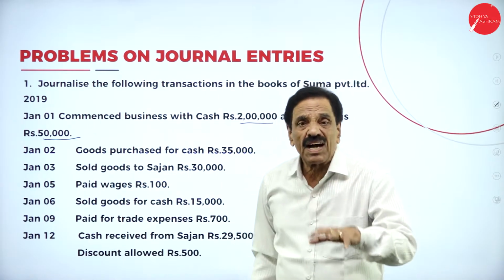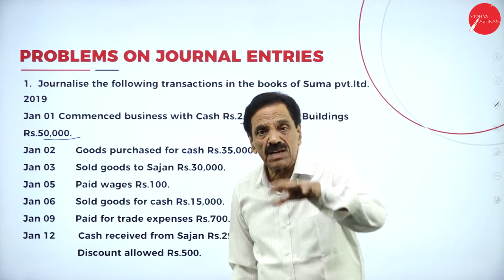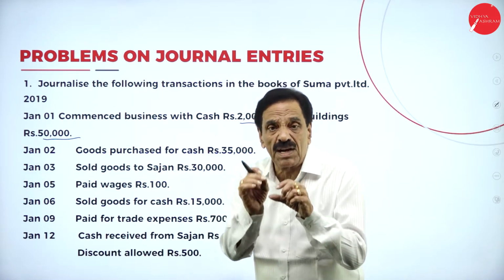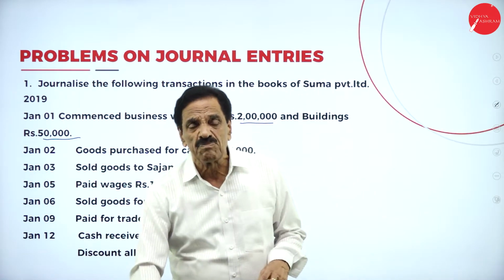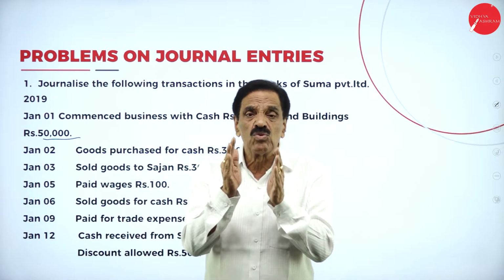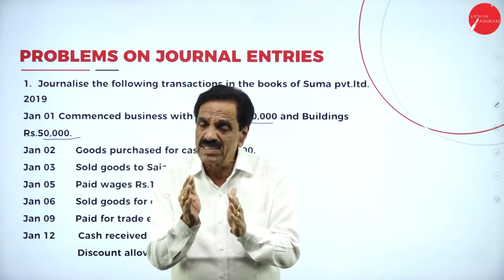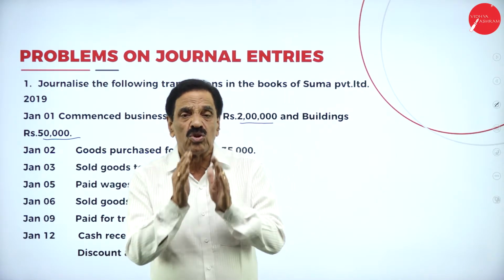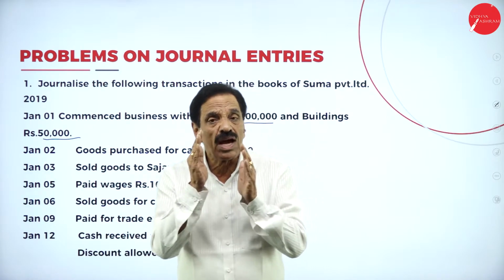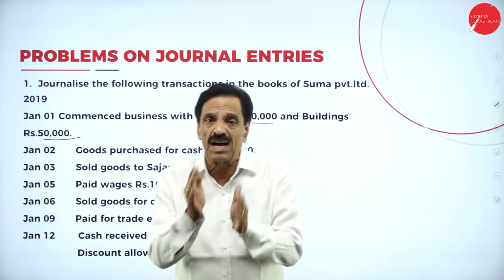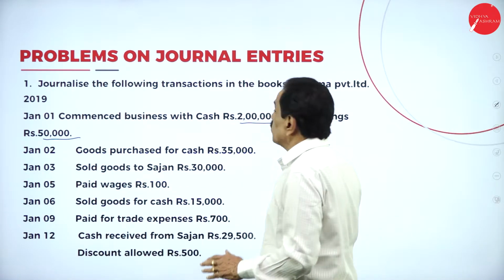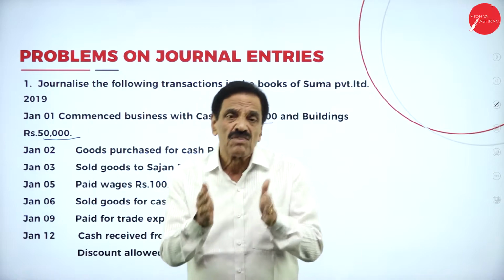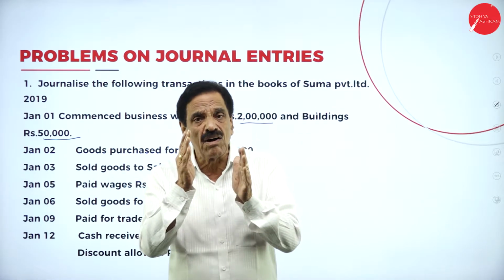Means he's starting the business, putting how much money into the business? 2 lakh in the form of cash, 50,000 in the form of building as an asset. So totally he contributed 2,50,000 for the sake of capital.